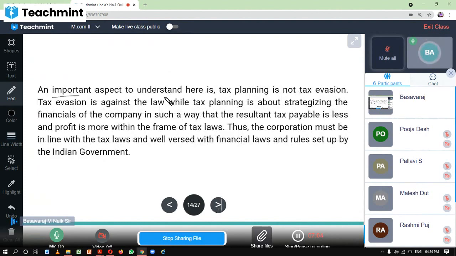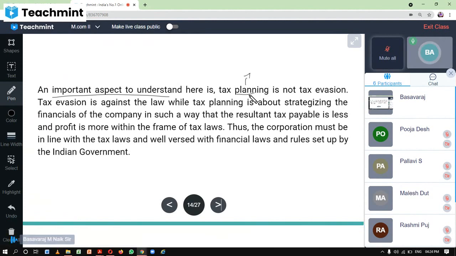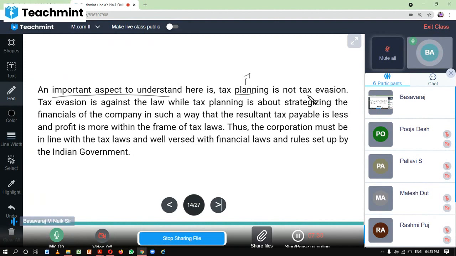An important aspect to understand here: tax planning is not tax evasion. Tax planning is nothing but reducing the tax liability by using the rebates, deductions, and exemptions that are there in the income tax, right? So we are using those to reduce the tax liability. It's not tax evasion.